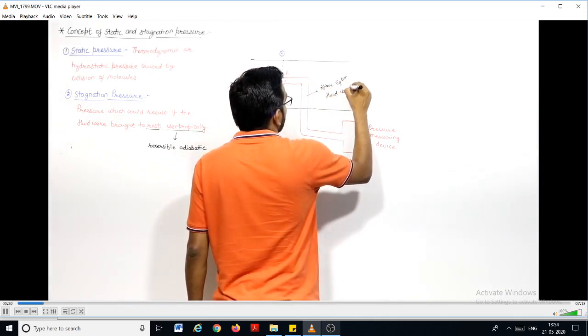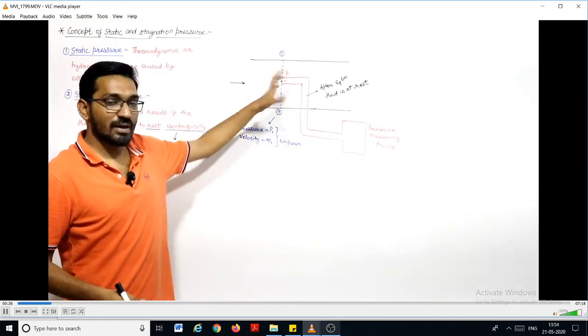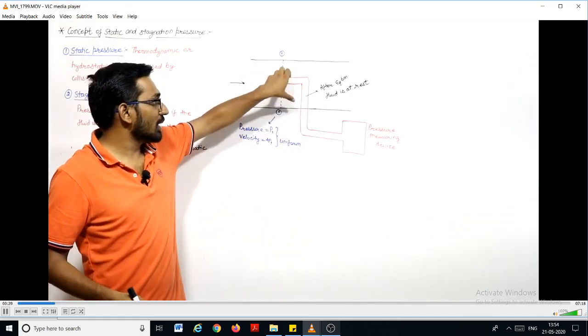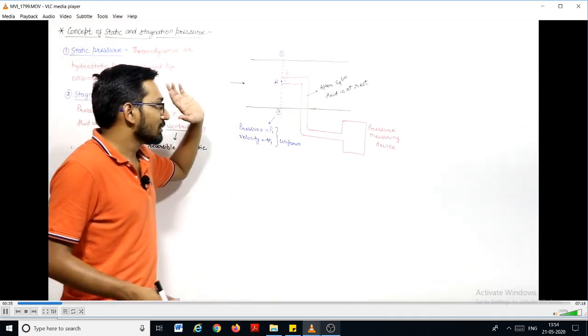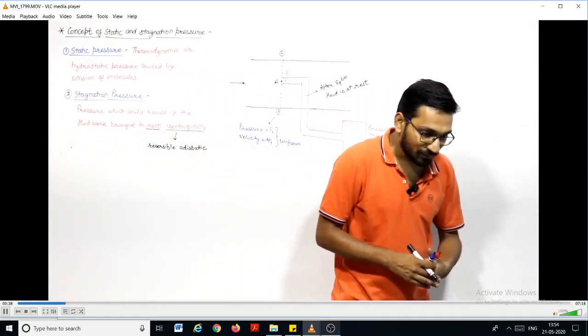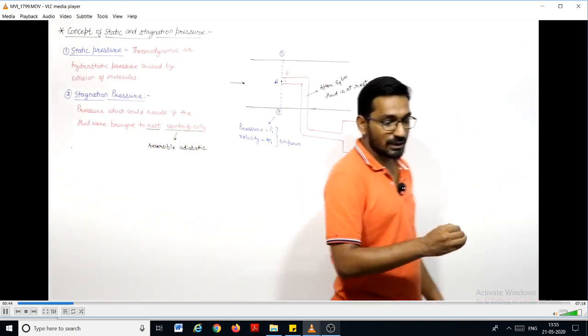Initially some velocity is there when it is not filled. After the equilibrium, when this L-type tube is completely filled, that fluid is at rest, right?